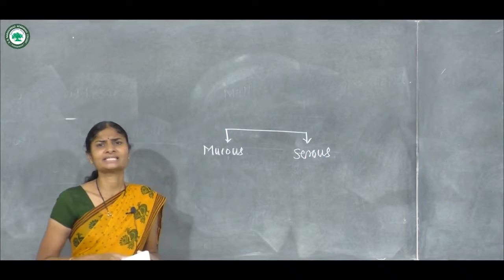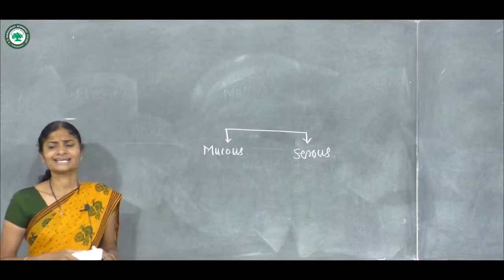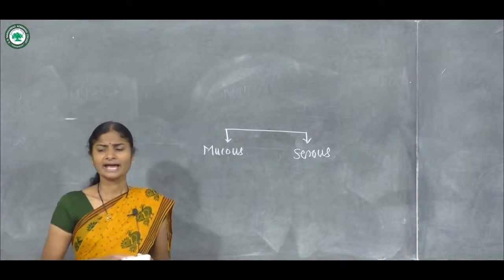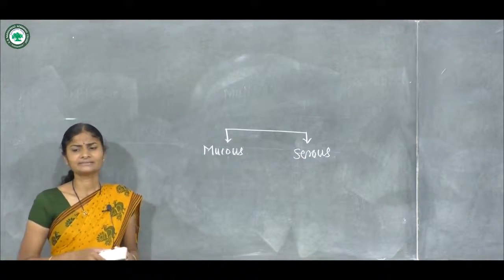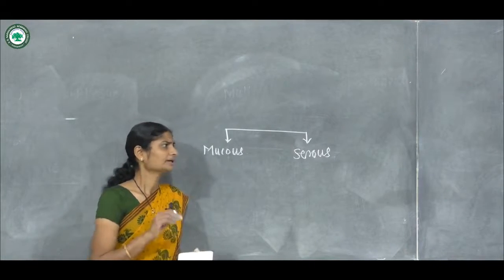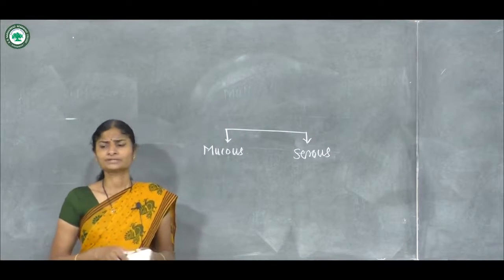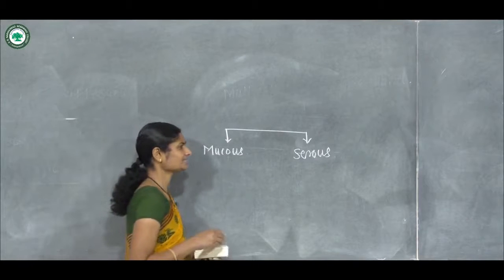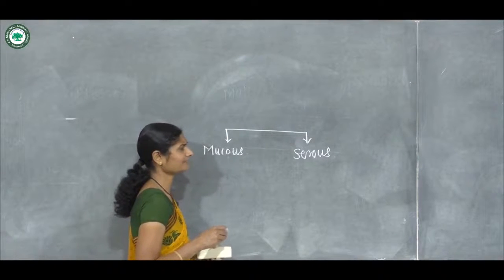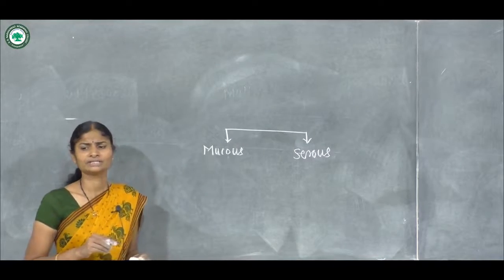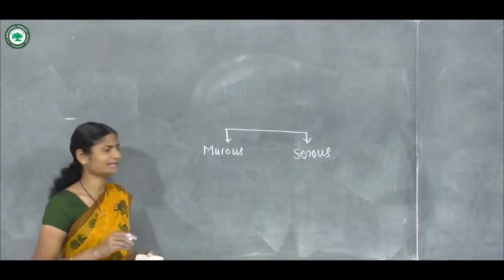Serous cells are rich in enzymes, pyramidal in shape, and granules are present in the cytoplasm. Nucleus is rounded in shape, and serous cells are found in the parotid gland.